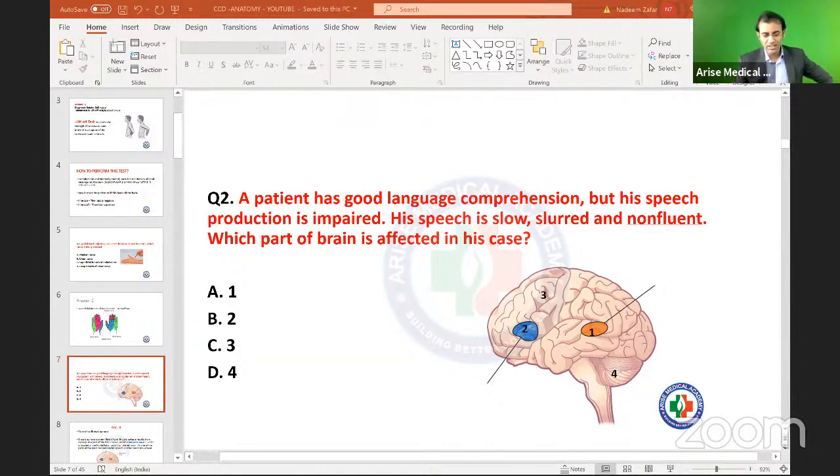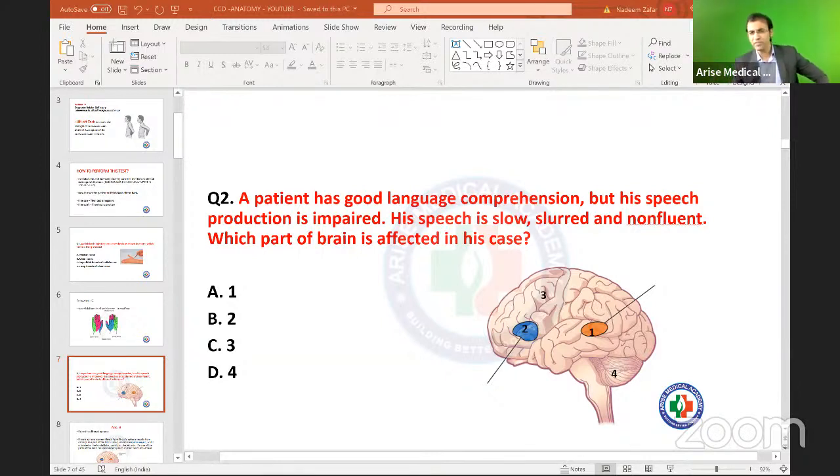Wernicke's you are going to see at the posterior end of the superior temporal gyrus. What about the exact location of Broca's? Inferior frontal gyrus. Very good.